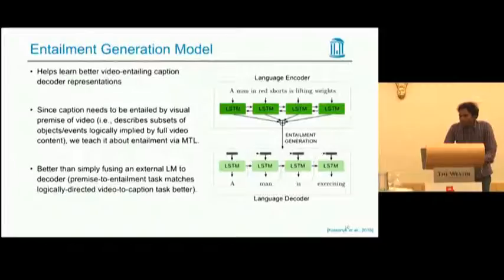Recently, Kolesnyk et al. 2016 tried this as a separate task, and we use it for multitask improvement of video captioning and also show mutual reverse improvement for entailment generation. Plus, we use a new configuration of splits to allow automatic evaluation as well. This linguistic inference capability helps learn a better video entailed caption decoder representation, thus improving the video captioning task. Since a caption needs to be entailed by the visual premise of a video, that is, describing the subsets of objects logically implied by the full video, we teach it about entailment via multitask learning.